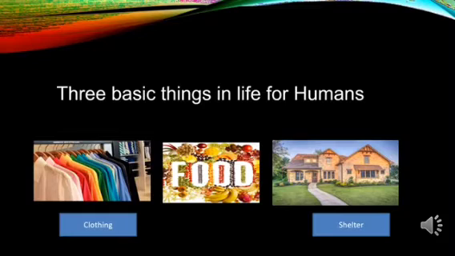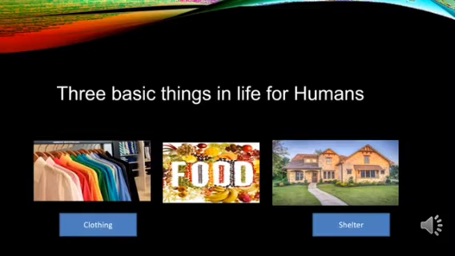Now look at the pictures on the slide. These are the 3 basic things in life for humans: clothing, food and shelter. All these 3 are equally important to humans. As you have already studied, you know that food is very important for man to survive, and similarly shelter.